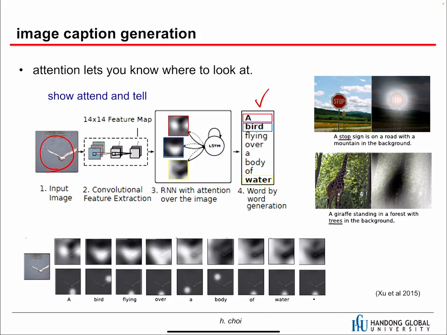In image caption generation, the attention mechanism is applied too. When we translate one sentence to another language, we generate word by word. Likewise, in image caption generation, we generate the sentence word by word. When we generate one word, we pay attention to a specific area of this image. So when we generate the word stop, we just pay attention to this stop signal.